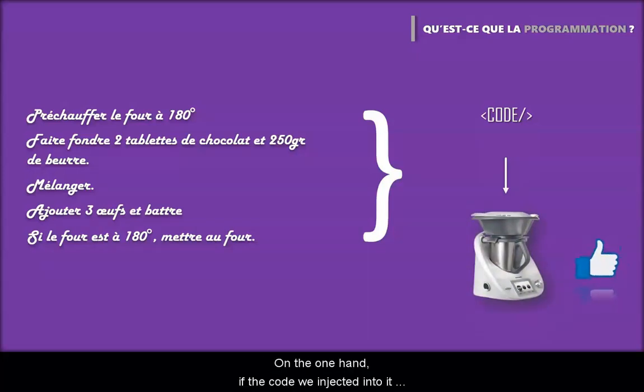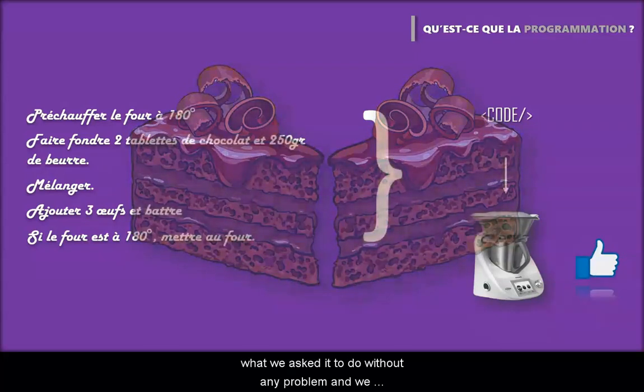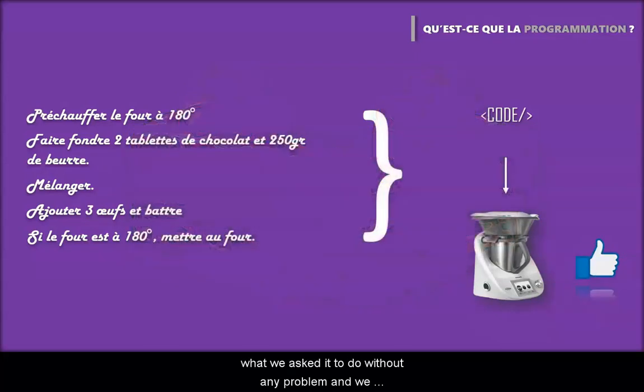On the one hand, if the code we injected into it is perfectly written, then the machine will execute what we asked it to do without any problem, and we will have our cake in the end. On the other hand, if our code contains errors, then the machine will not execute the code or the result will be different from what we expected, like an undercooked cake, too sweet, etc.